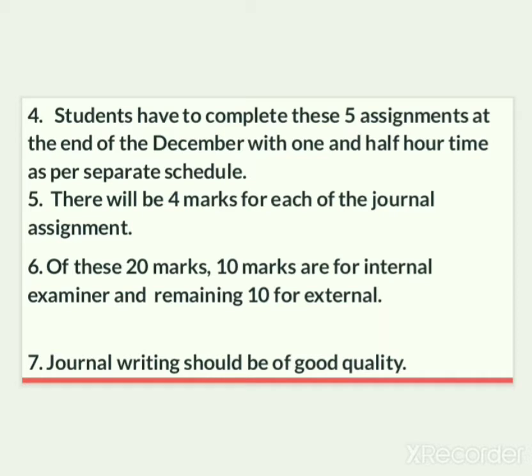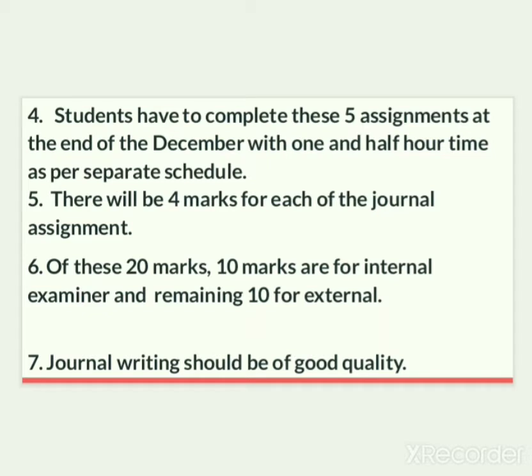In journal assignments also you have to write one-sided, one page for one journal assignment. As 5 assignments are there, you have to write 5 one-sided pages in journal assignments. There will be 4 marks for each of the journal assignments. As 5 assignments are there, 20 marks are there for the journal assignments. Of these 20 marks, 10 marks are for the internal examiner and the remaining 10 for the external examiner.